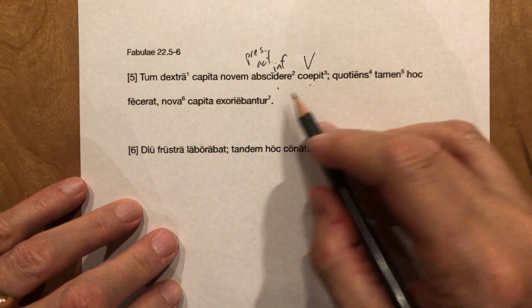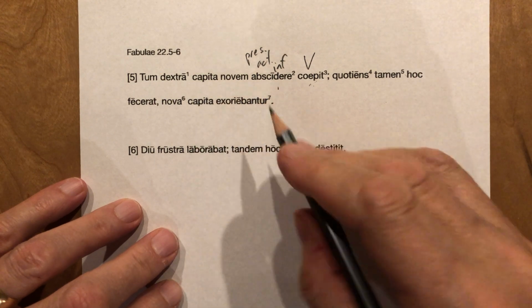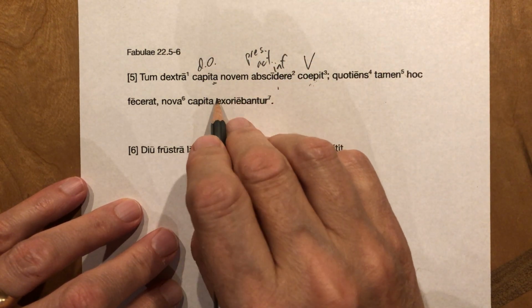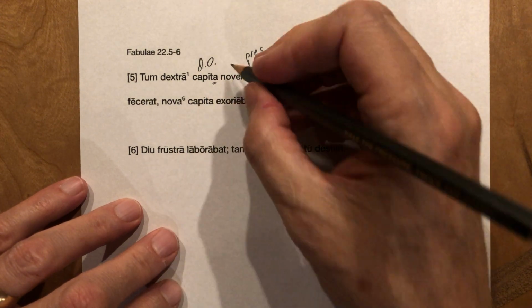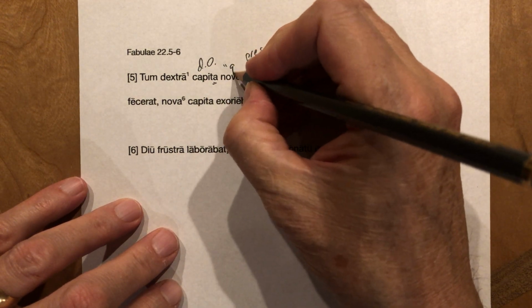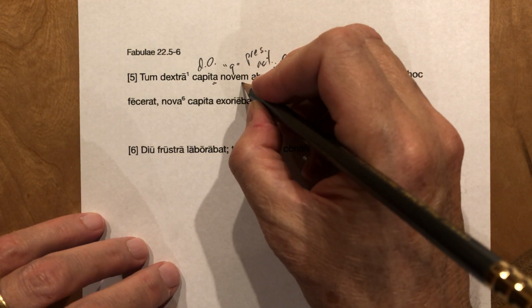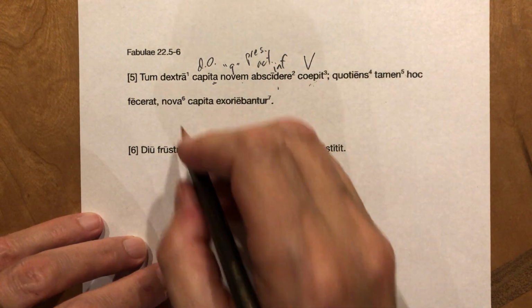In this case, a present active infinitive. Obscedere. It began to cut off the 9 heads. This is your DO. You can see accusative plural neuter. That's an A there. Now, noem means 9, literally 9, and it doesn't have endings. So it's declined noem, noem, noem, noem, noem, right? No endings.